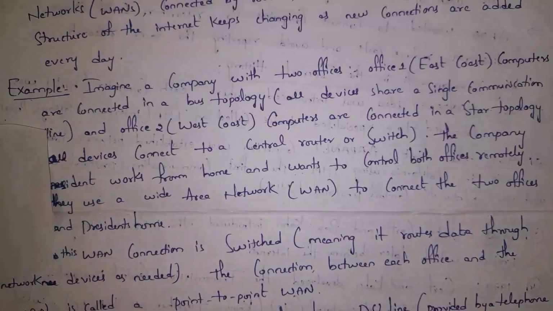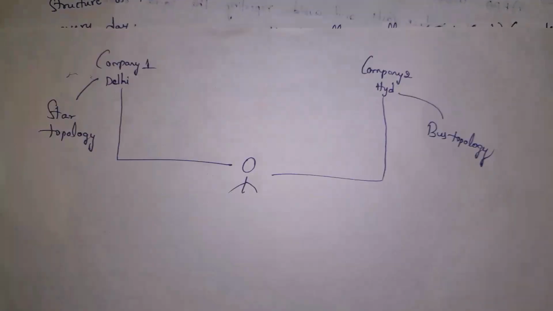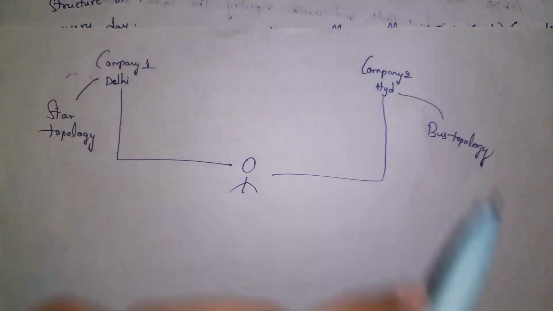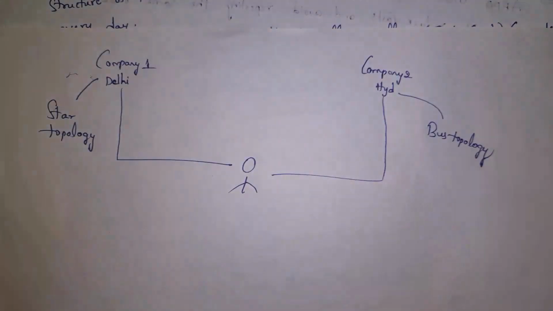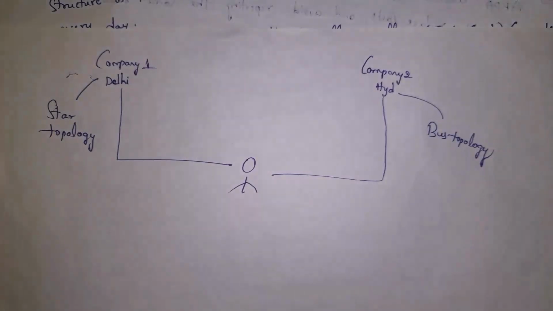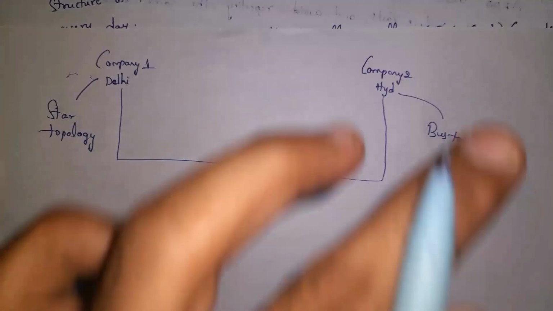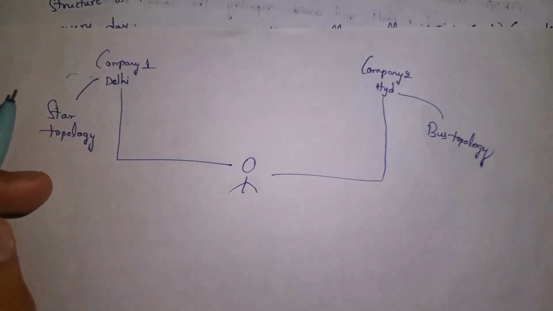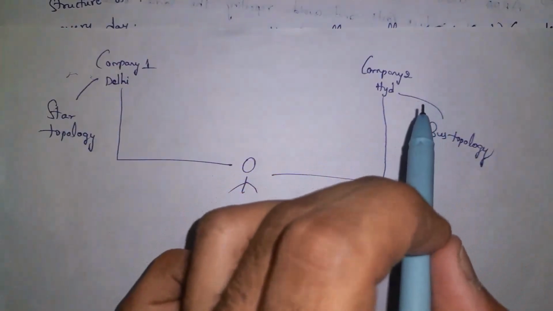Guys, this is a simple example of the internet. For example, there is one manager. This manager has two companies. One company is in Delhi and the next company is in Hyderabad. This company uses star topology and this company uses bus topology. In company 1, all devices are connected by using wired connection, whereas in company 2, all computers are connected by using wireless connection. And each company uses different kinds of networking devices for connection.